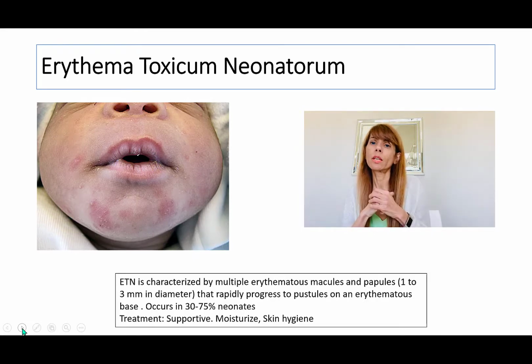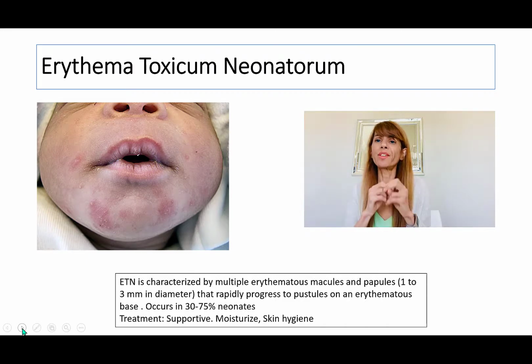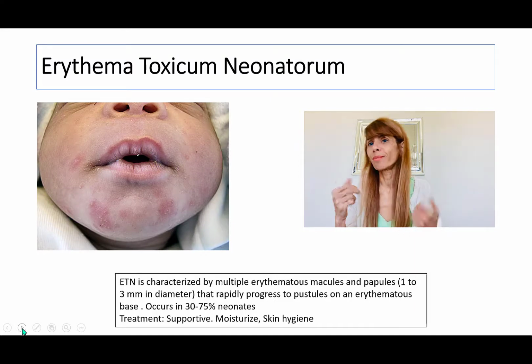So there's no other symptom, and when you see that there's no fever, there's normal hydration, then you can just basically reassure the parent and say it is Erythema Toxicum Neonatorum, and when you give that name and reassurance to the parents, they are usually just fine, and this will resolve itself on its own.